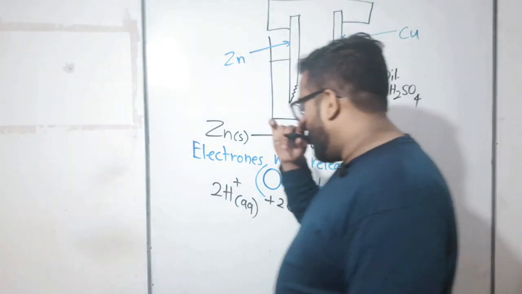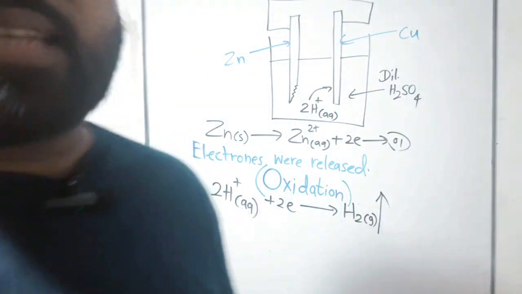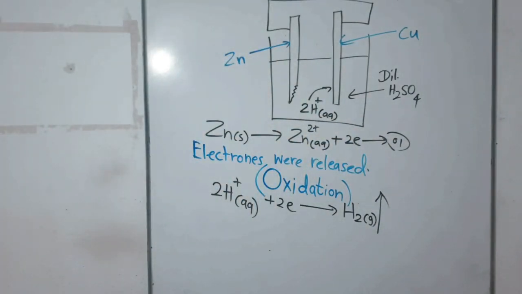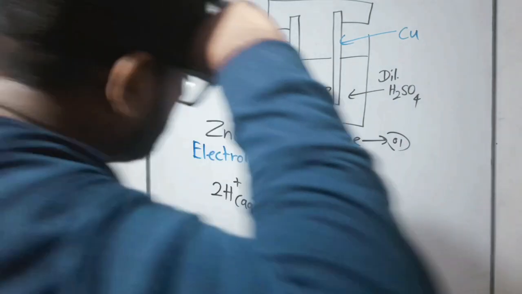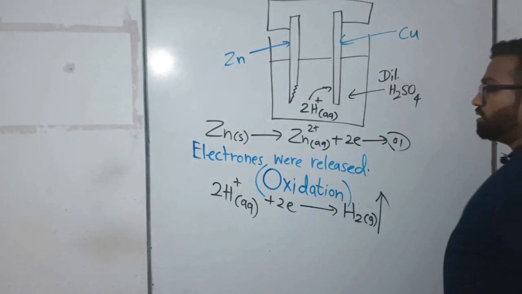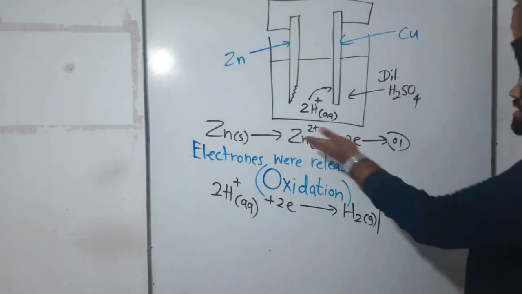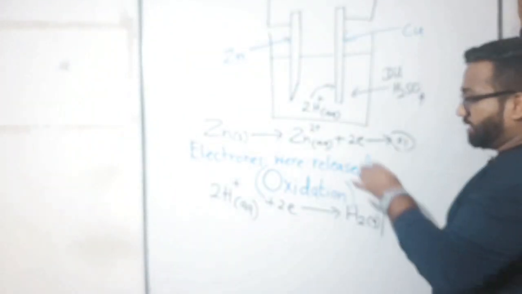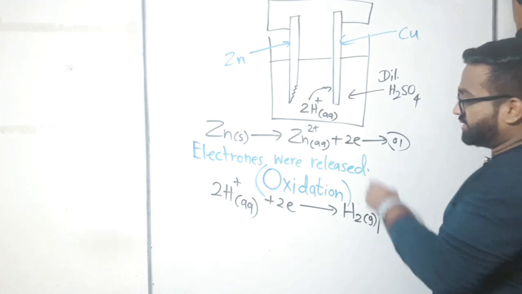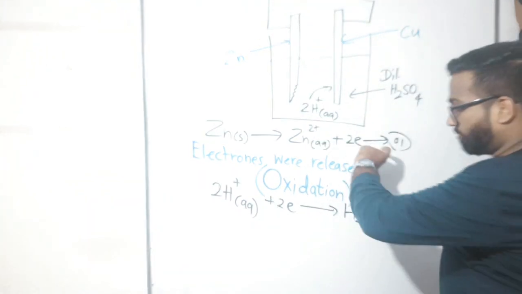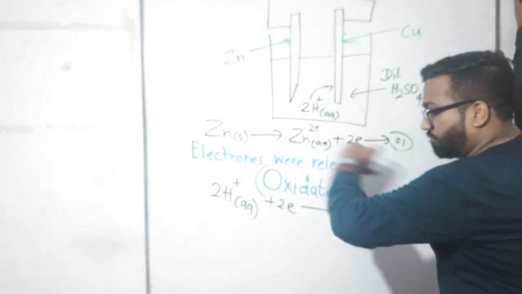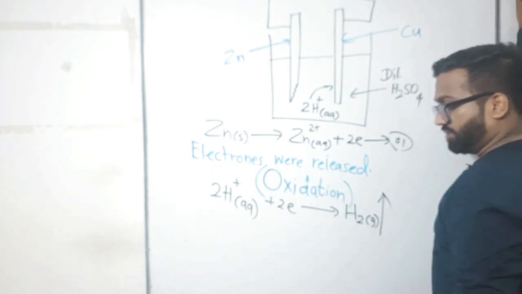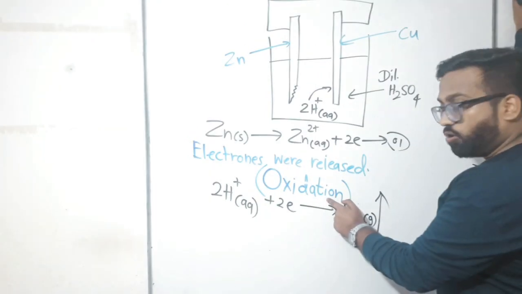So my dear children, can you please tell something about the second reaction I have written here: 2H plus, 2 electrons, H2. What can you say about this reaction? In the first reaction, zinc became zinc 2 plus after releasing 2 electrons. So electrons were released. Electrons were removed. That was known as oxidation.